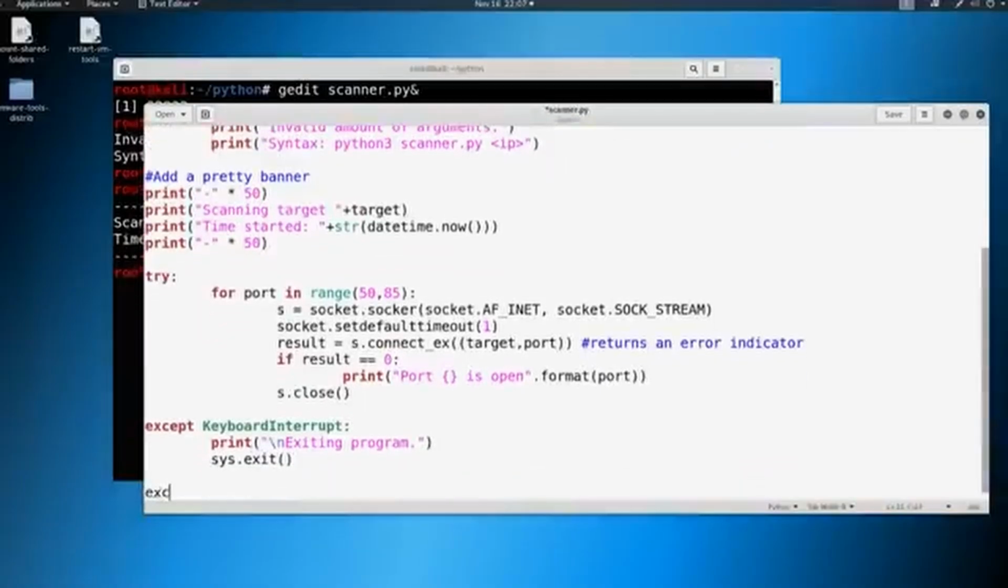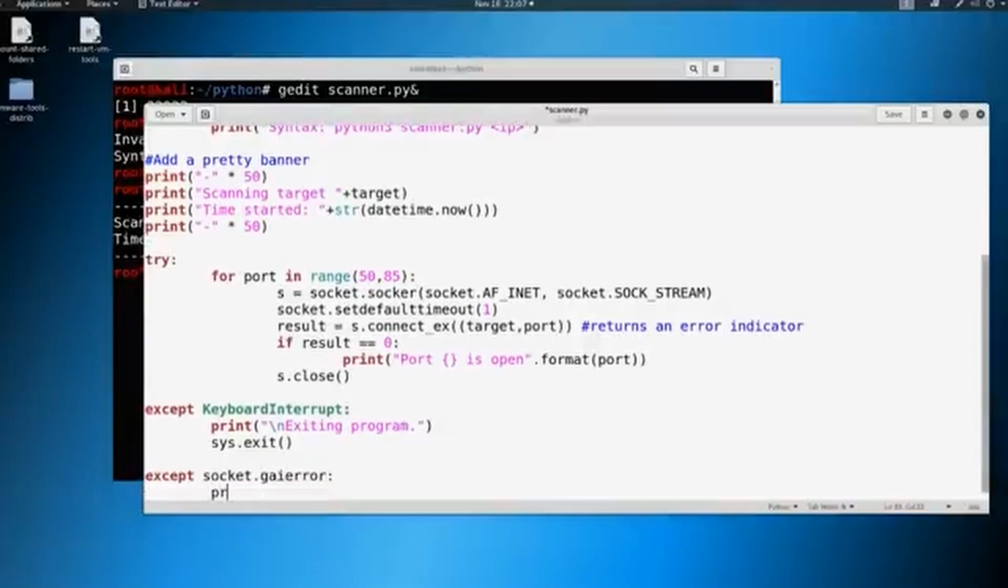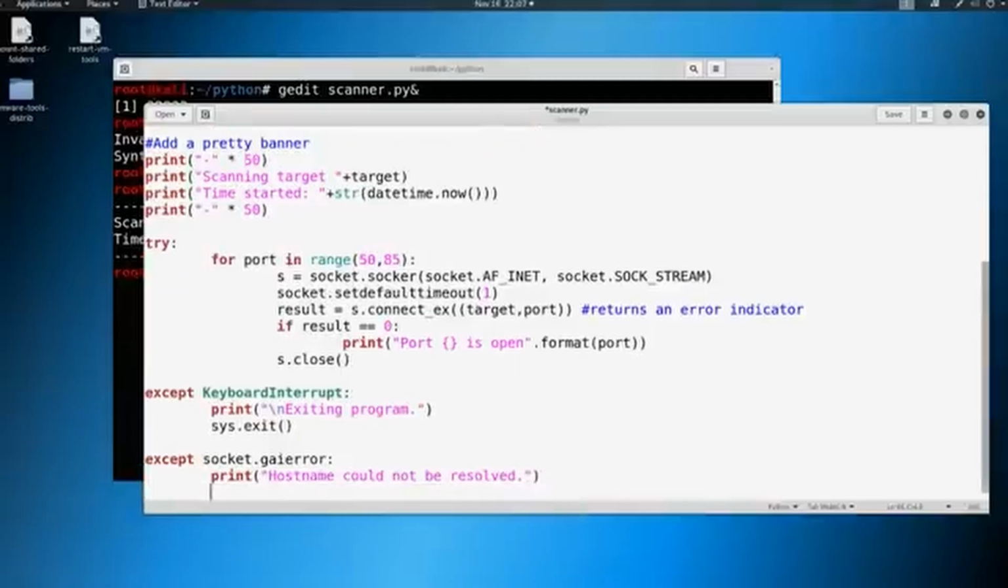Okay, there's another exception that could occur here, right? So we're going to say socket.gaierror. And we're going to say print "hostname could not be resolved."